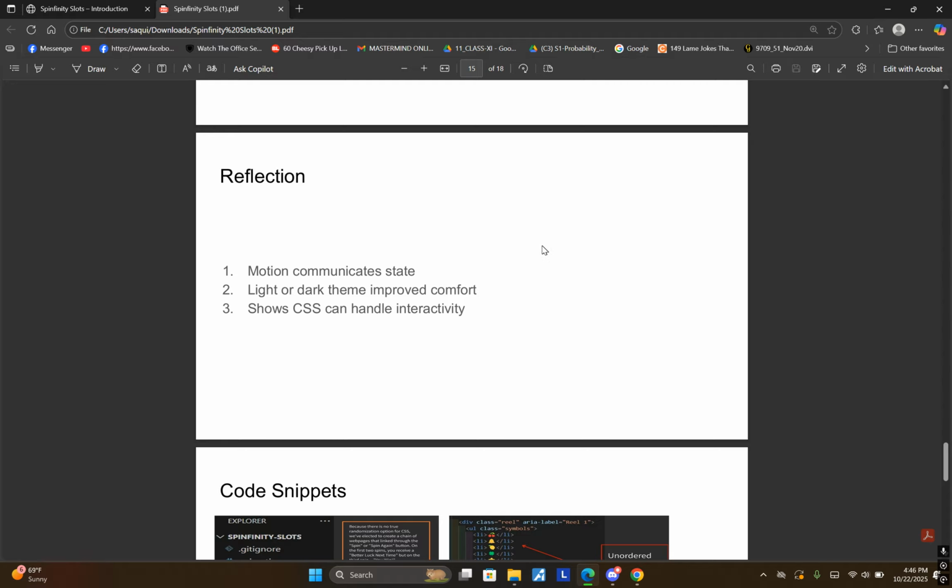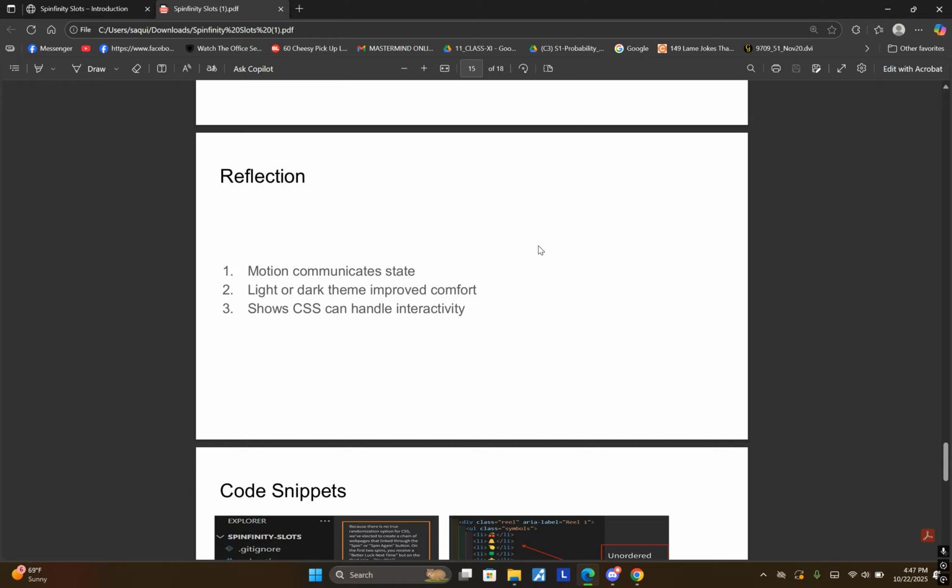All right, so we had a couple of reflections from doing this project. This project taught us that motion isn't just decoration, it communicates state. The spin and stop sequence tells the player what's happening. The light and dark themes make it comfortable in any environment. Most importantly, it proves that CSS alone can handle very meaningful interactivity and responsive design if you think creatively about the states and selectors.